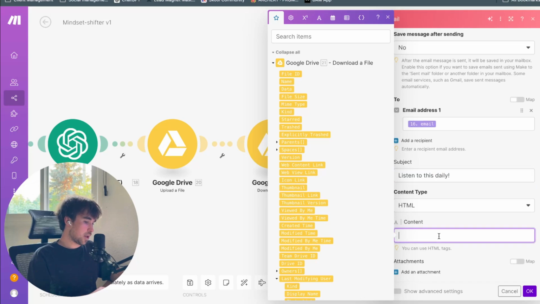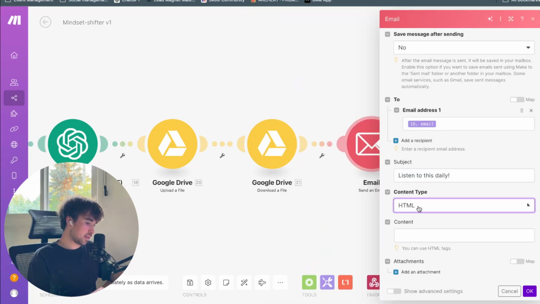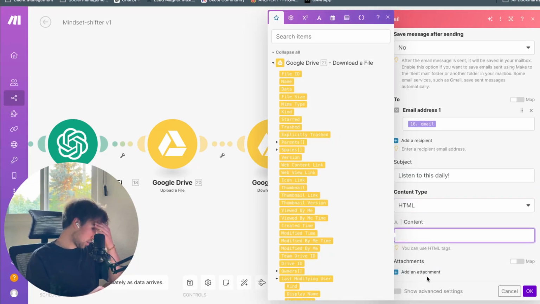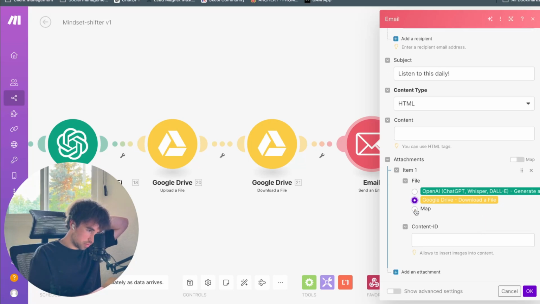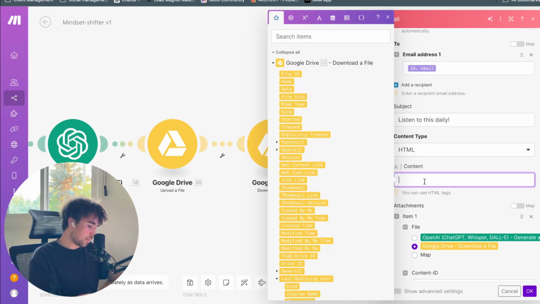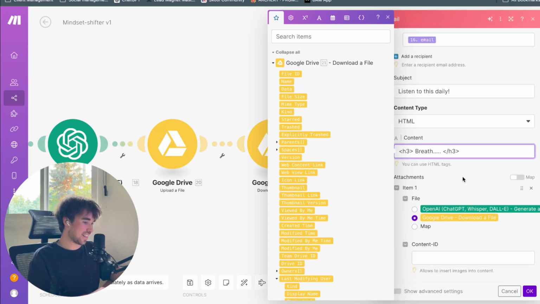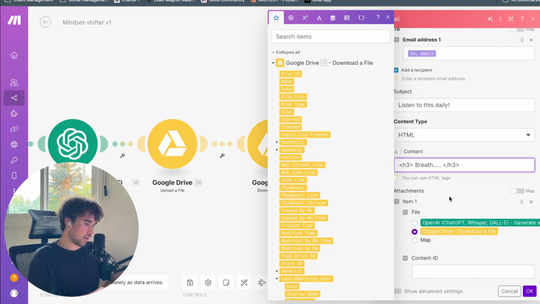Contents, HTML, and the content is going to be, or do we add an attachment maybe? File, oh yeah, sick. Okay, so we're just going to do the downloaded file. We can map it right there. Content, we'll do an H3, and we'll try it, breathe. Nice. That's nice. I like that. So I think we have everything we need, right?